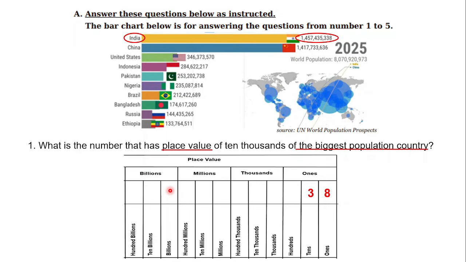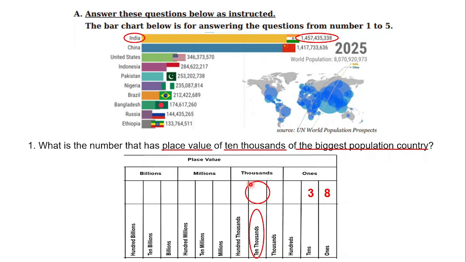And when it asks you to find the place value of 10,000, let's see which one is the 10,000. Yes, right, in here, right? So you have to find the number that is circled here, and you can see that this is the answer for number one.